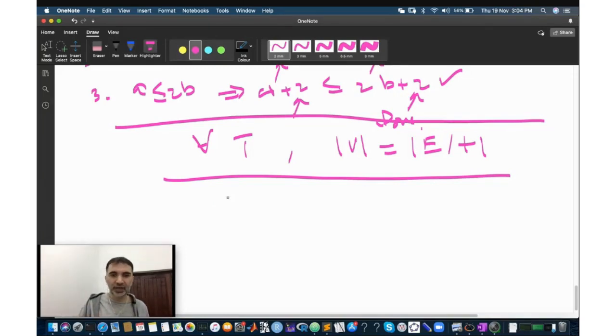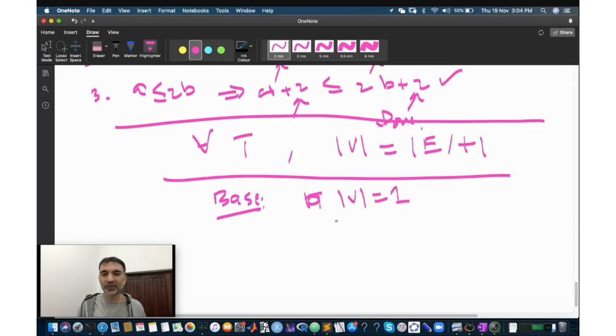Okay, so for the base case I'm proving when the size of vertices is equal to 1. When the size of vertices is equal to 1, there are no edges possible, which means the number of edges is equal to 0. And in this case my condition is true. The base case was simple.